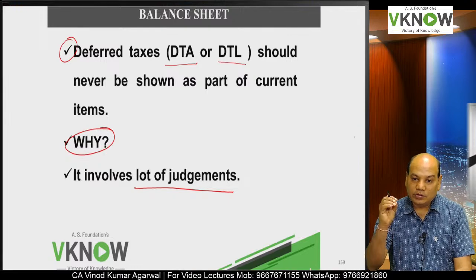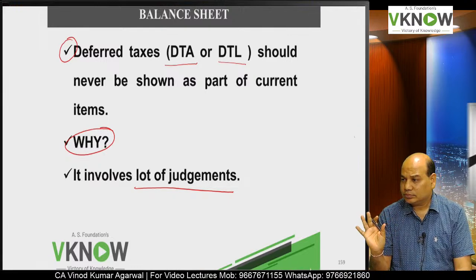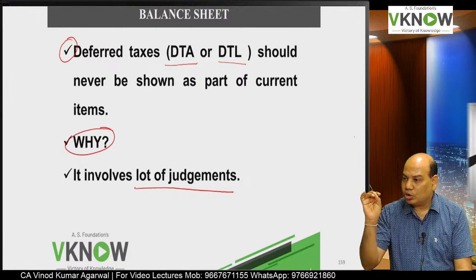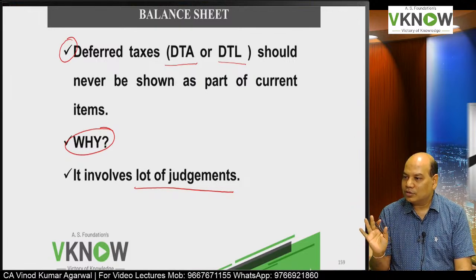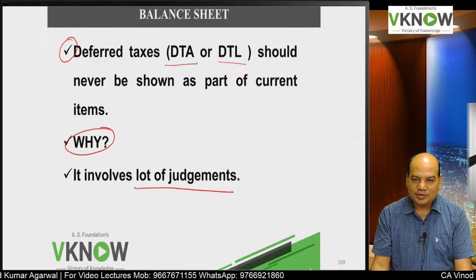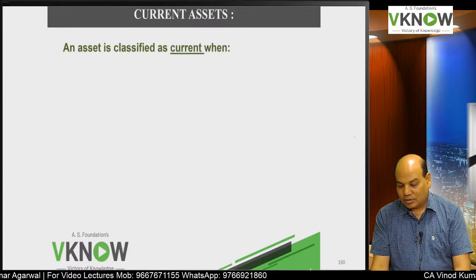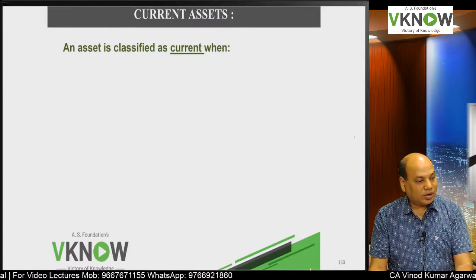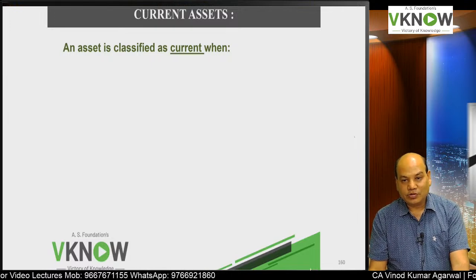So standard says no problem, I will make your life easy, put all deferred tax items in non-current only, so you are free from judgment. Okay, enjoy. Then next is some discussion now which is very important for next 1 hour.